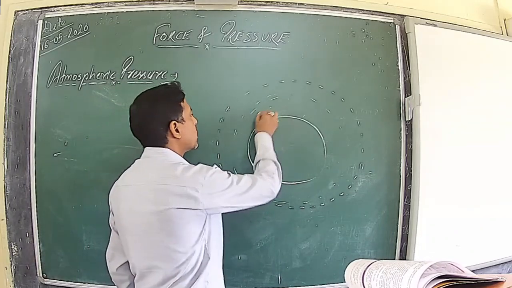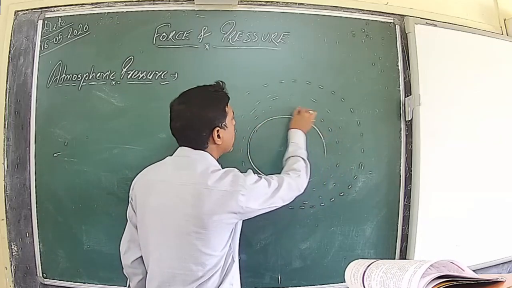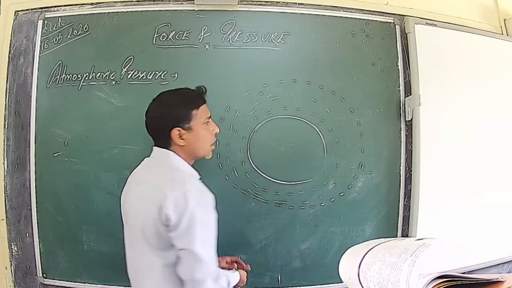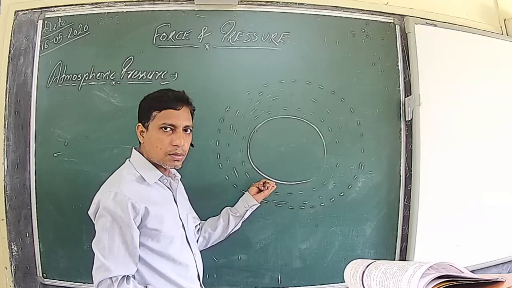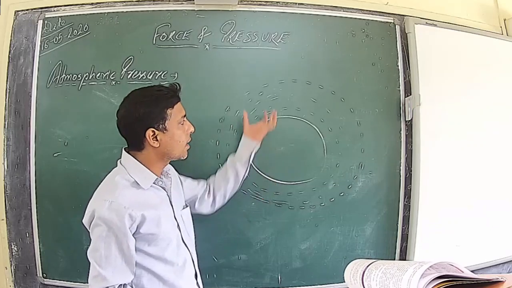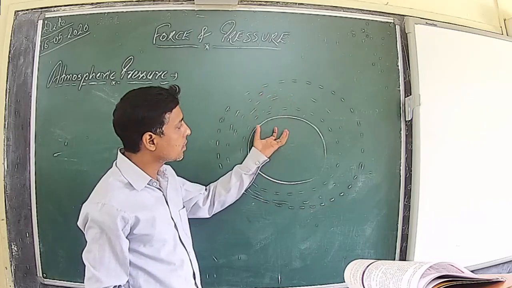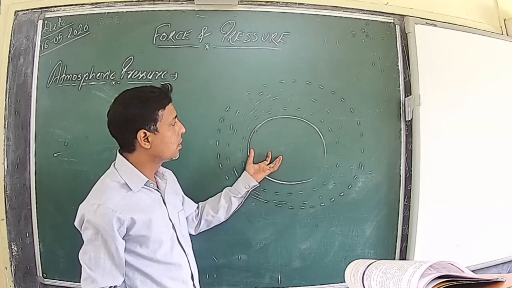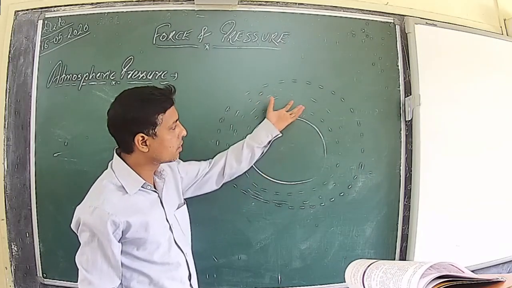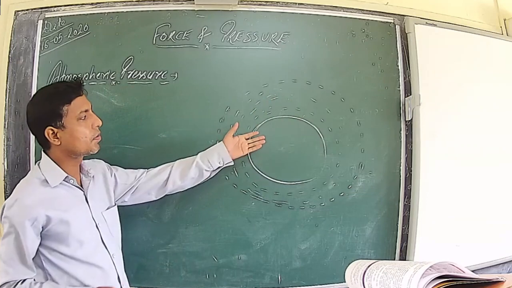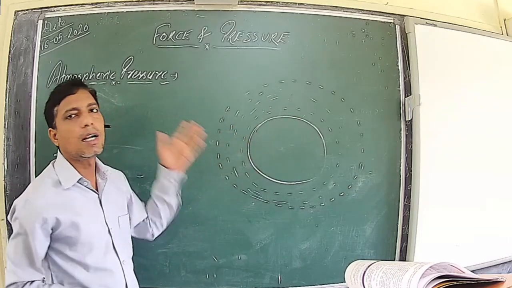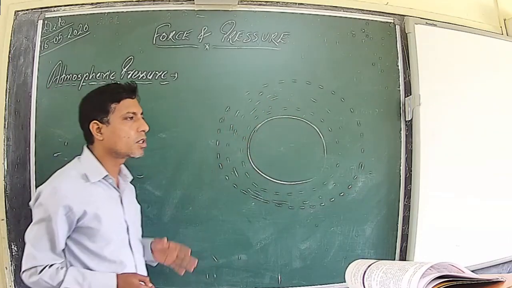Now these gases forming an envelope around the Earth are pulled by the Earth's gravitational force. As a result, they exert some force on the surface of the Earth. The measure of the force exerted by these gases on the surface of Earth is the cause of atmospheric pressure.